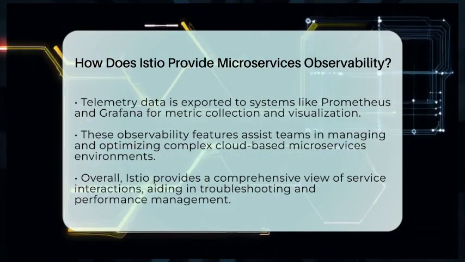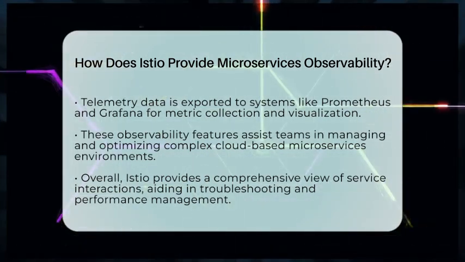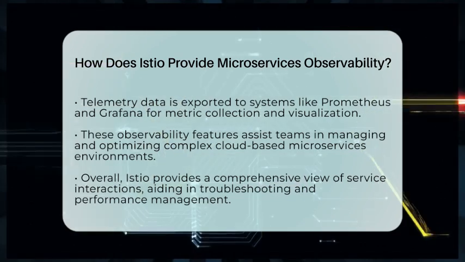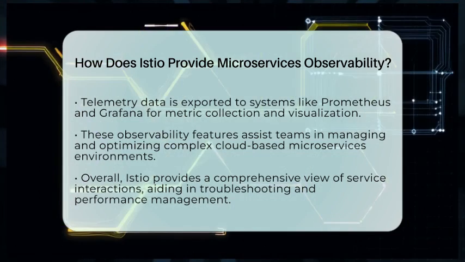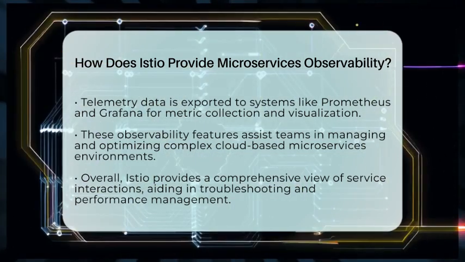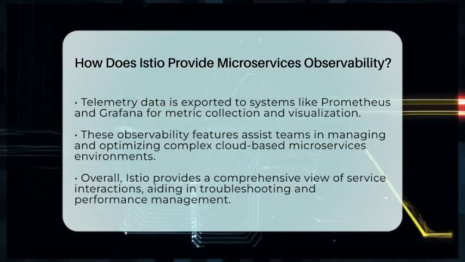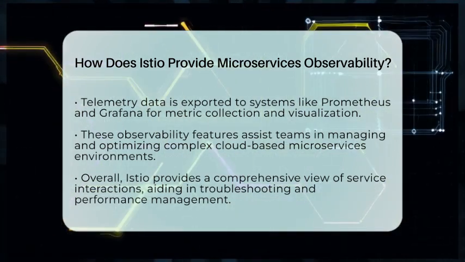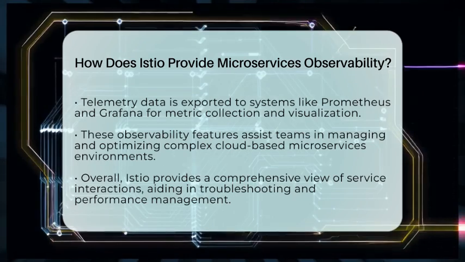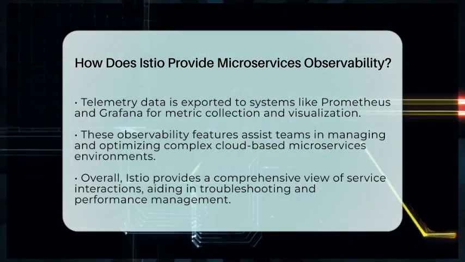So, in simple terms, Istio provides microservices observability by automatically collecting detailed data on service interactions. It uses Envoy proxies to gather metrics, traces, and logs, then visualizes this information through dashboards and monitoring tools. This way, operators can see what's happening inside their microservices environment at all times, without adding extra work or changing their applications.